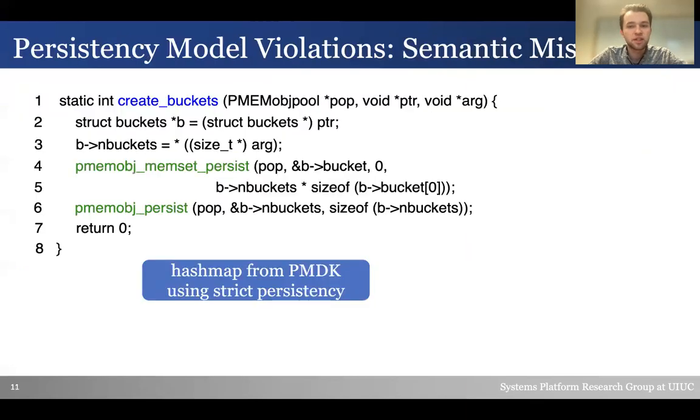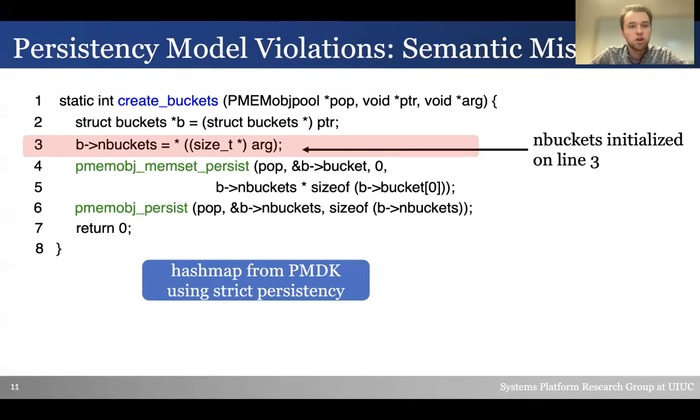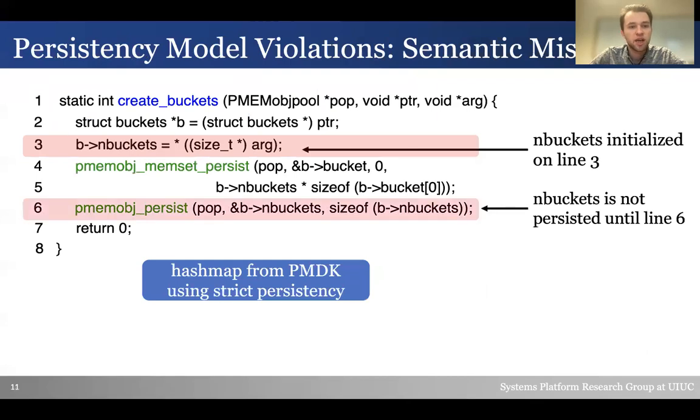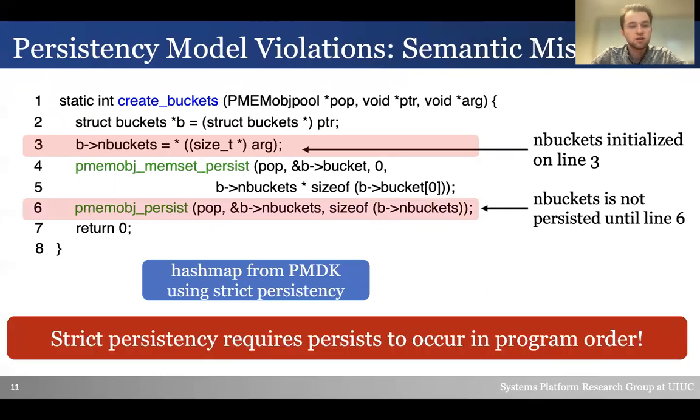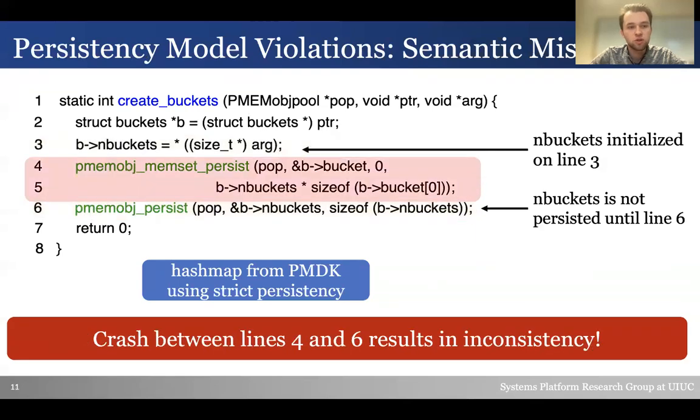Here I have an example of a semantic mismatch using a code snippet from the hash map implementation in PMDK that uses strict persistency. This function is creating buckets during the hash map's initialization. On line 3, we initialize the number of buckets and persist that object on line 6. Under strict persistency, writes must be persisted in program order, meaning that the persist of the end buckets variable must happen immediately after line 3. Even worse, since end buckets is used on the persisted object on line 4, we have used the variable without persisting it, meaning that upon recovery, we would have an inconsistency.